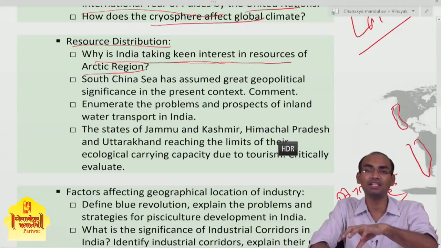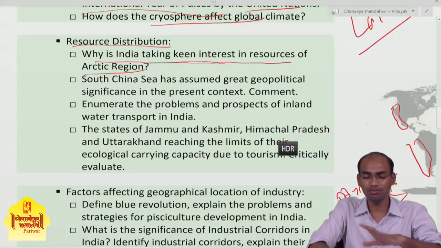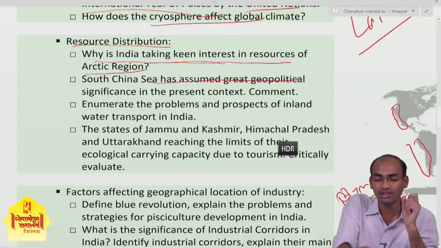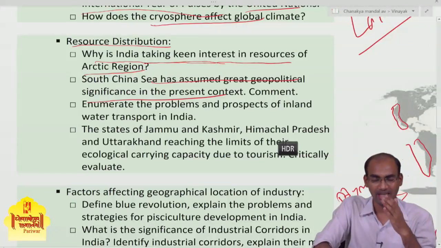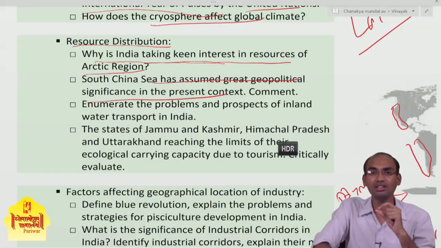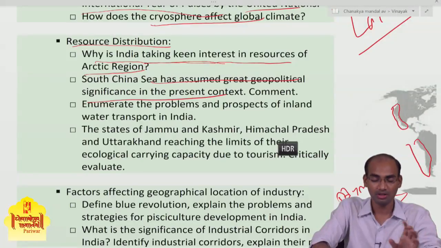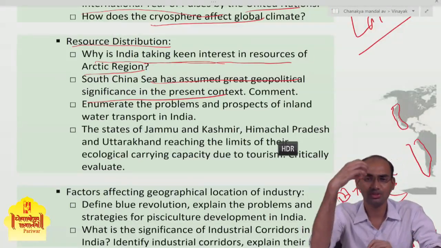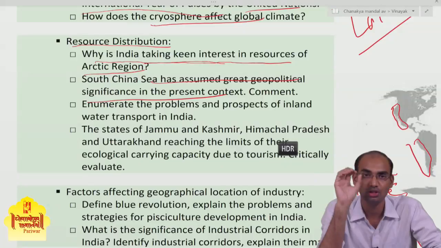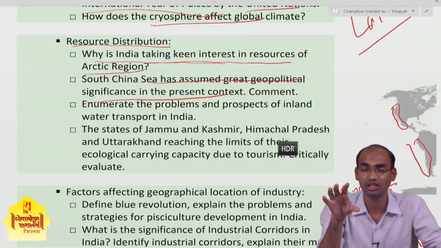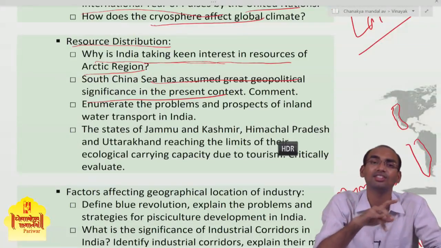China is dominating in that region. So what are the reasons for that? There are a number of reasons, and one important reason is the resources available in that region. You have to first draw the map, show the exact location of the South China Sea and enumerate various reasons for that.